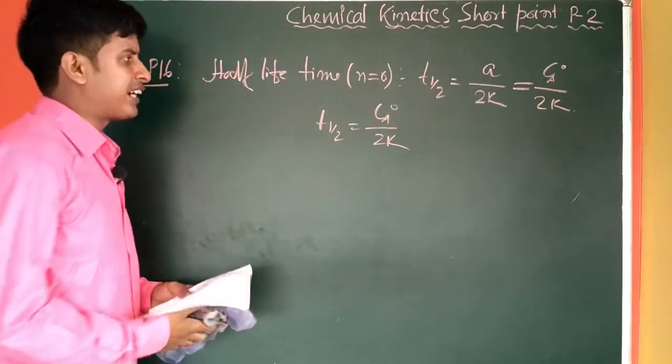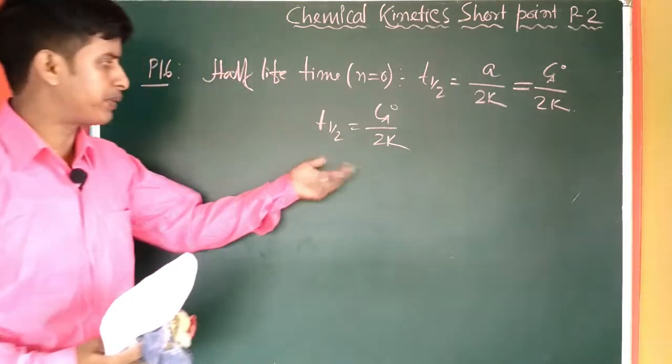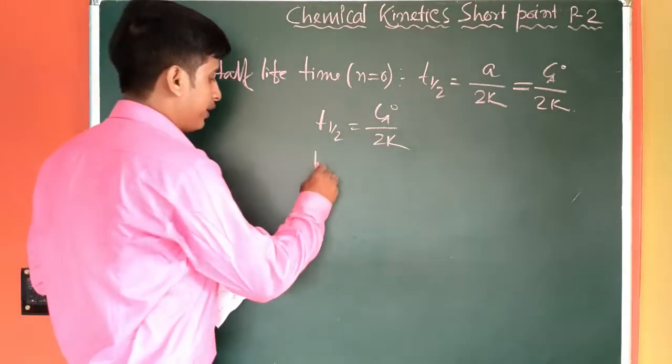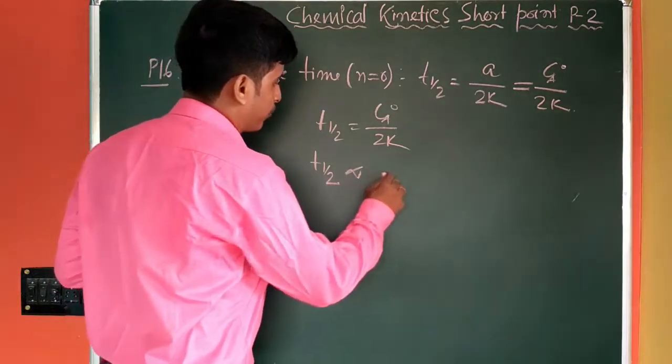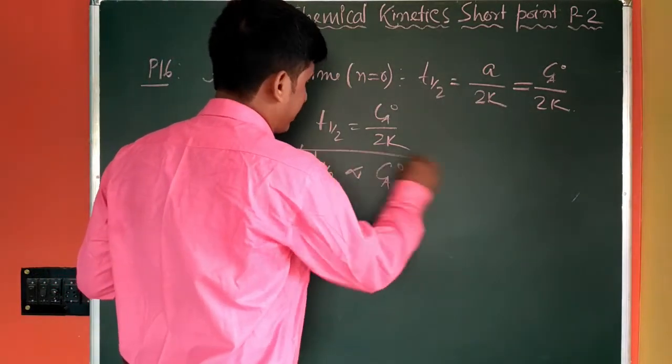So what is the important characteristic of this expression? From the expression you can see T half is directly proportional to the initial concentration of the reactant.